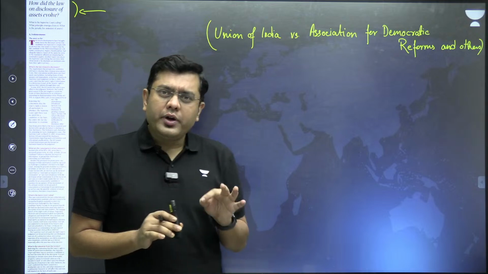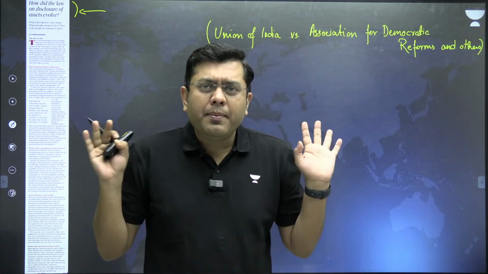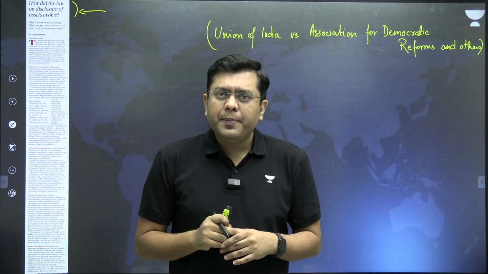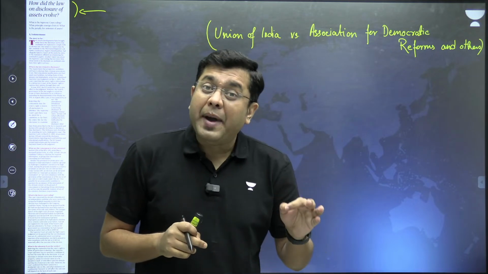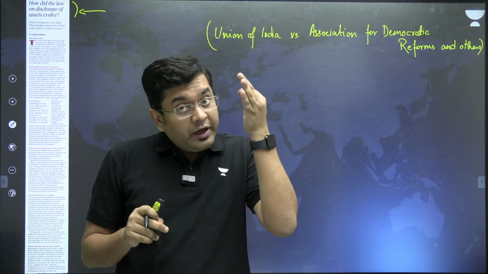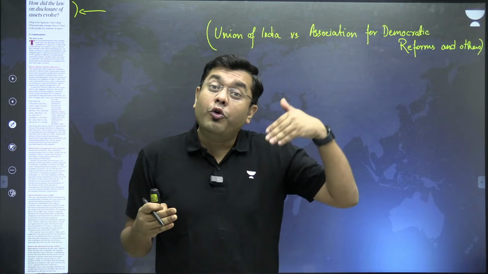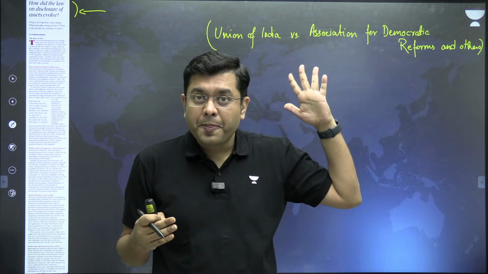And the Supreme Court noticed that a voter's right to vote is paramount in an electoral democracy. Equally paramount and equally important is the voter's right to information. Right to information for what? For what my candidate has.